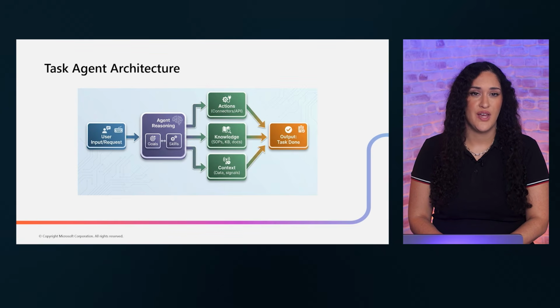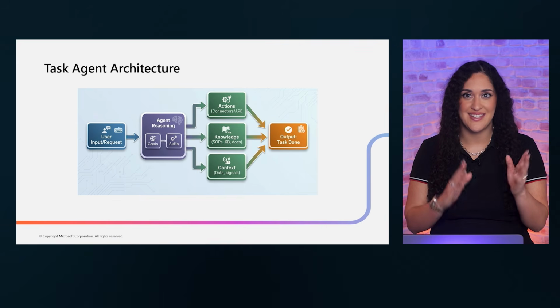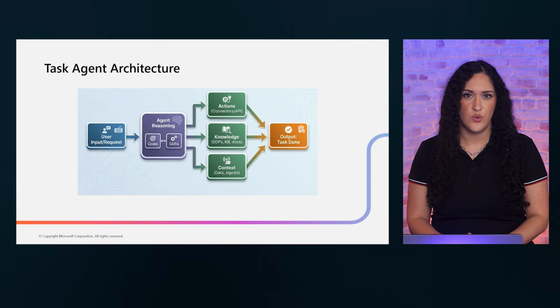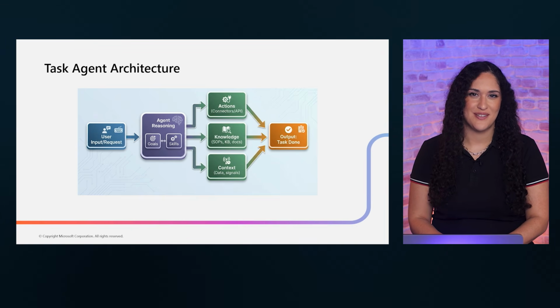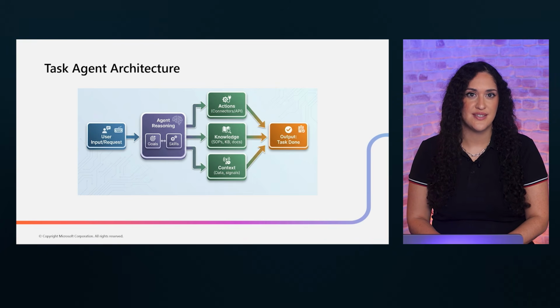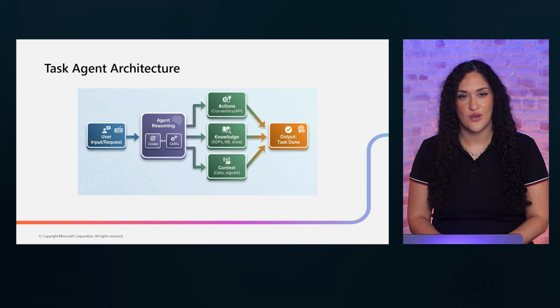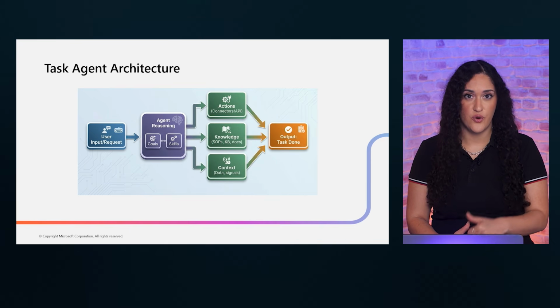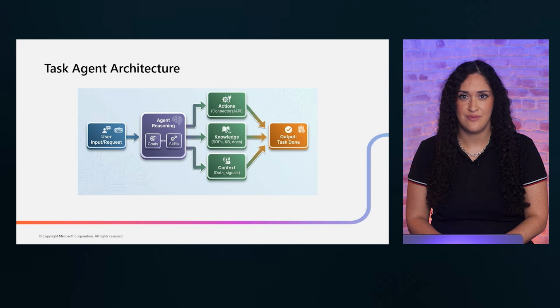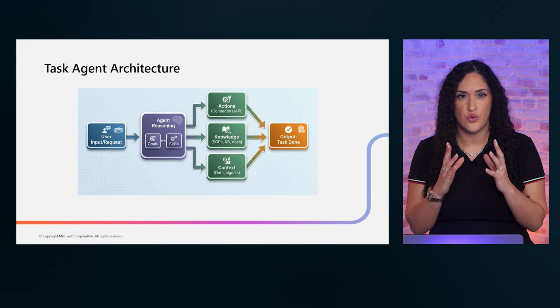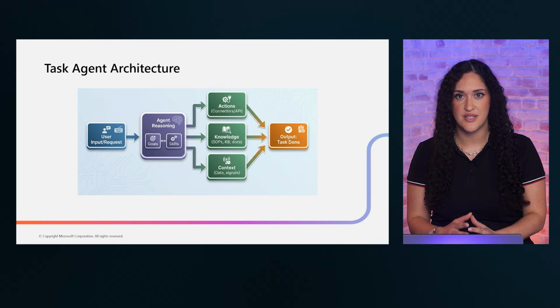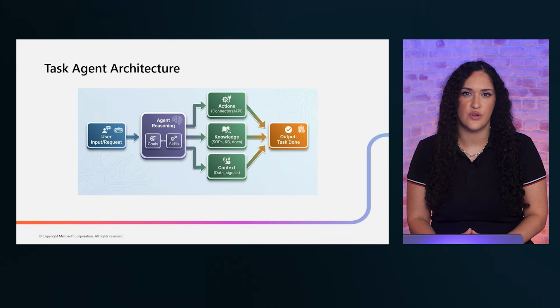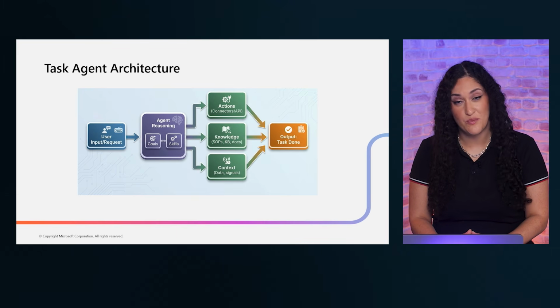This image shows how a task agent actually works end-to-end. It starts with user input, which flows into the agent's reasoning engine. The reasoning engine is where the magic happens. It evaluates the input against the agent's goal and decides what to do next. From there, the agent reaches out to three resources: actions to perform operations, knowledge to retrieve information, and context to understand the current situation. All of these feed back into the reasoning process to produce the final outputs. Understanding this flow is critical for designing agents that are both effective and predictable.